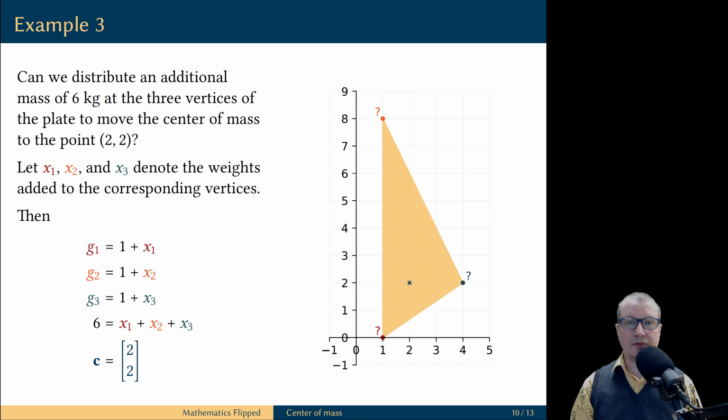In the usual mathematical fashion, we will use x1, x2, x3 to denote the unknown quantities of additional weight placed on each of the three vertices. Then the new weight at each vertex is equal to the original weight, which was 1 kilogram for each vertex, plus the additional weight that we now put. We also have a constraint that the sum of all the added weights must be 6 kilograms. Also, the center of mass of the new system must be located at the point (2, 2). Let's figure out the values of x1, x2, and x3 that make this possible.